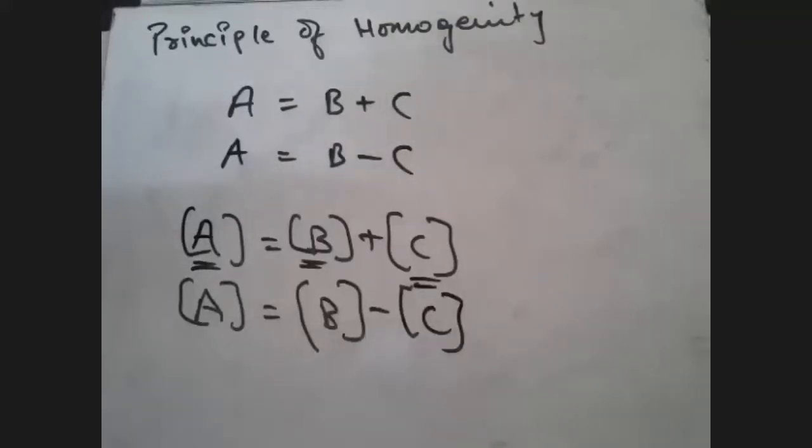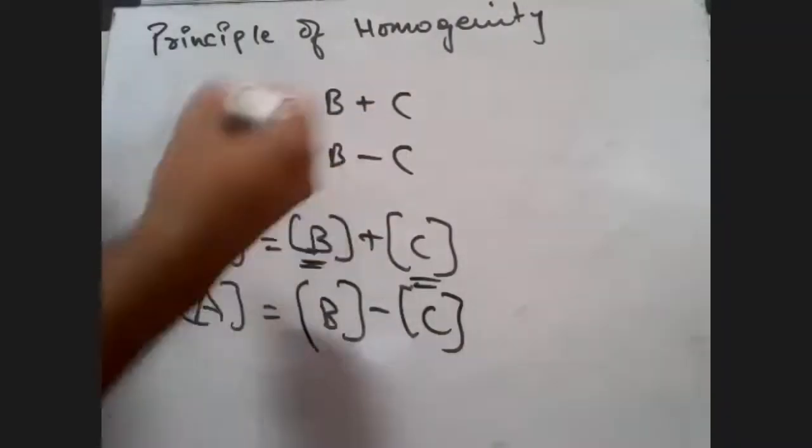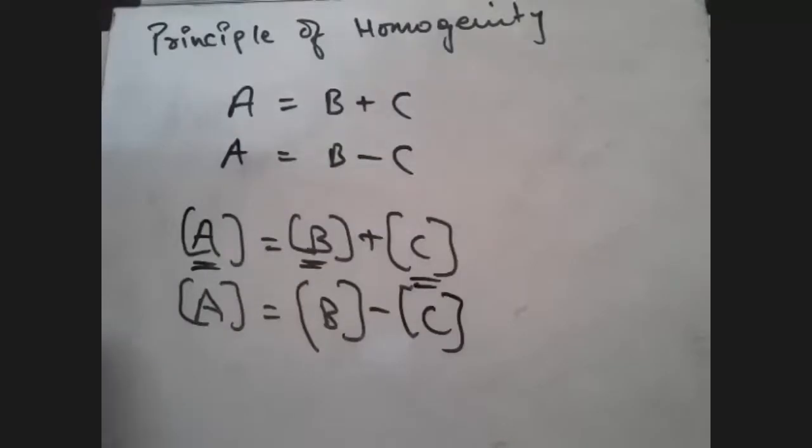So basically, whenever you are given a formula, like let's suppose E is equal to mc square or momentum or whatever, you can find out whether that particular formula is correct or not in terms of dimensions. If it is not correct, that means the formula is wrong.